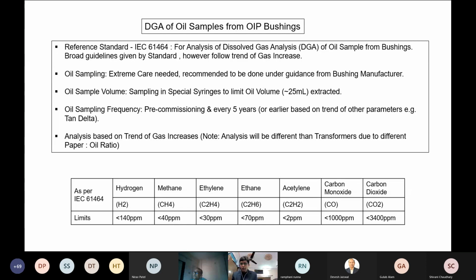DGA has been found to be very effective, particularly if done well. And the periodicity of this needs to be decided based on experience, whether 50 hertz tan delta tells you to do that or DFR tells you to do that, but DGA cannot be done so frequently.